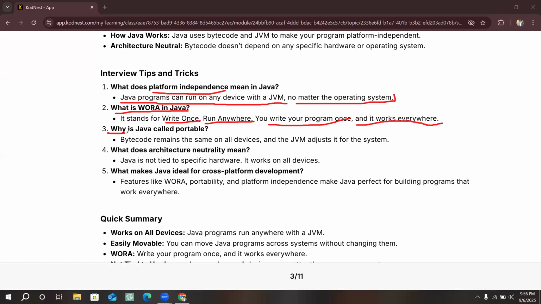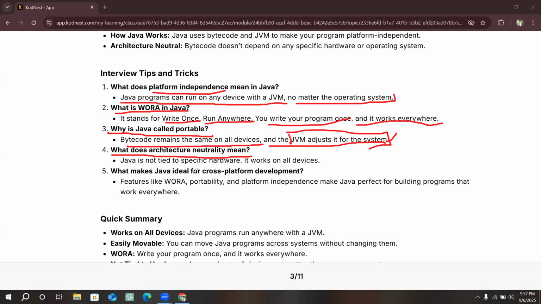Now, the third question: why is Java called portable? Bytecode remains the same on all devices, and the JVM adjusts it to that system. The JVM adjusts to the system's configuration. So whenever we share the bytecode and execute it on any device, the JVM adjusts it. So it is portable, meaning the code is transferable. Bytecode can be transferred to other devices. What does architectural neutrality mean?